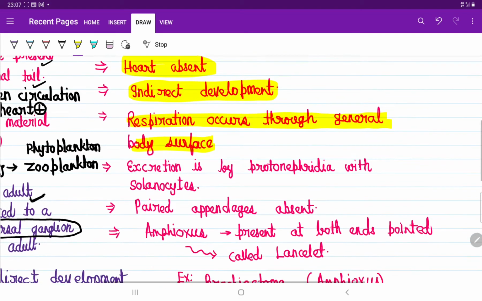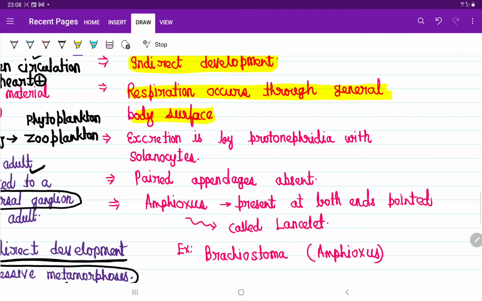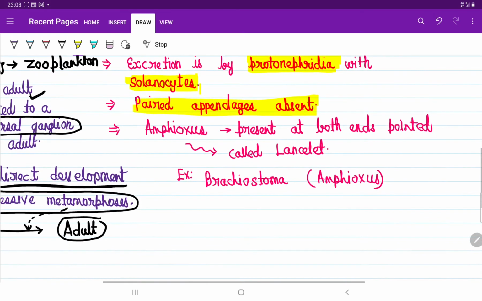For excretion, they have an organ called protonephridia, formed by solenocytes. Where did you hear the words protonephridia and solenocyte before? In phylum Platyhelminthes. And they do not have paired appendages like fishes. The example is Branchiostoma.